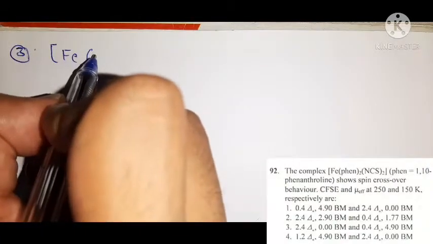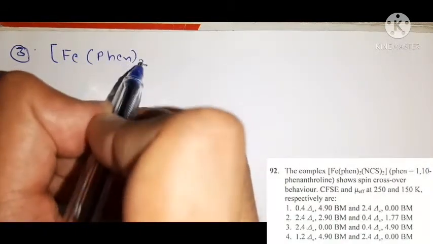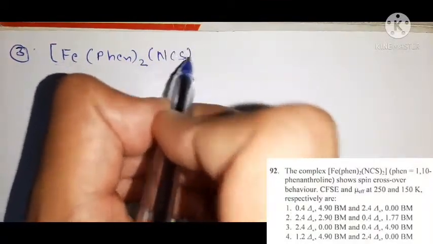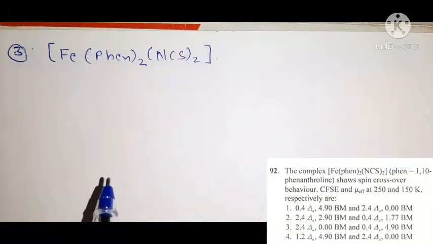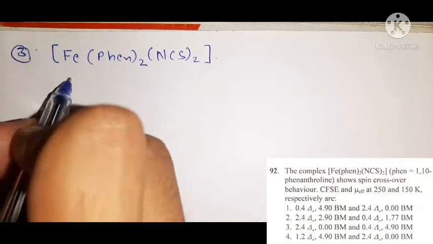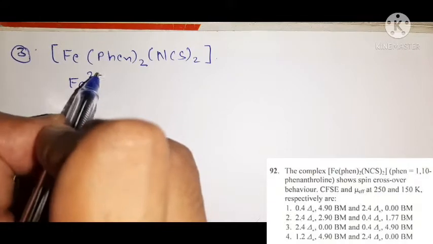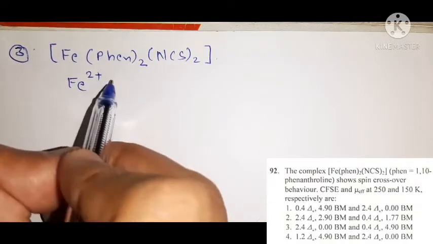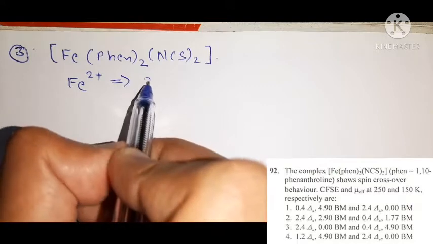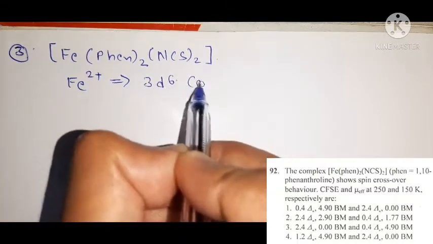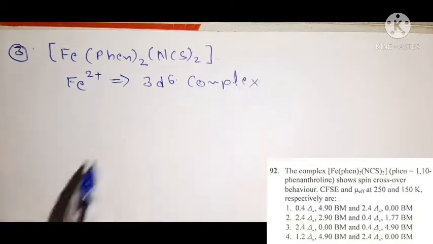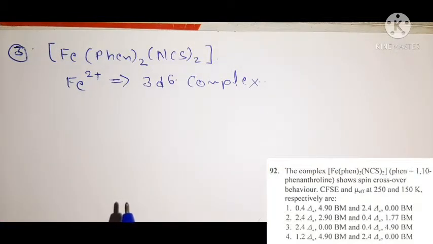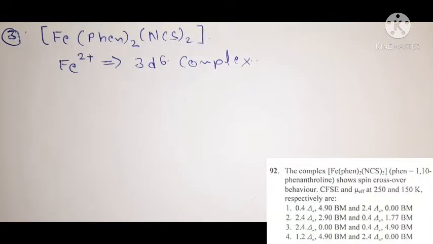So we have this complex [Fe(1,10-phenanthroline)2(NCS)2]. Okay, here iron is present in +2 oxidation state, and the electronic configuration of iron +2 is 3d6. So it is a 3d6 complex, and in this question we have data that says that it shows spin crossover. And what is spin crossover behavior?